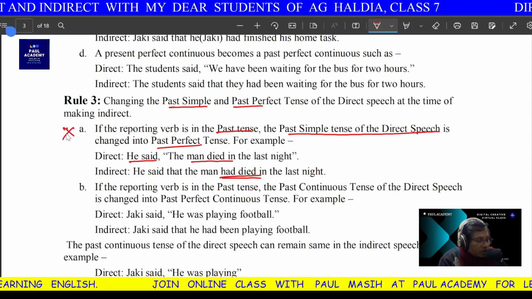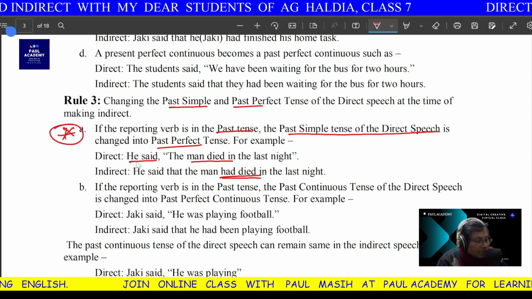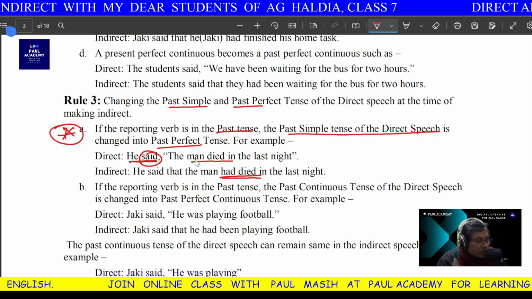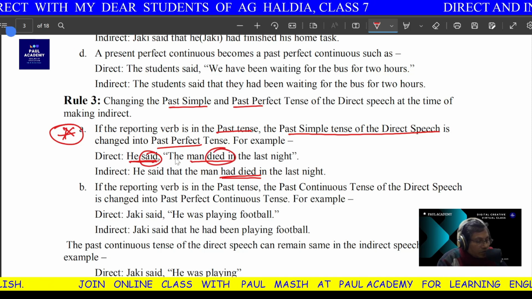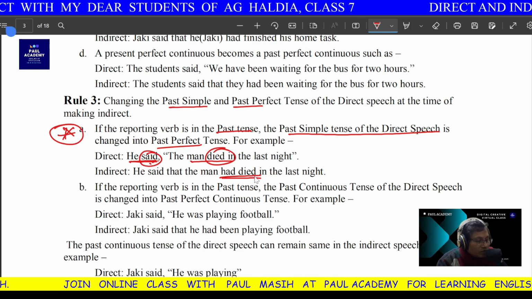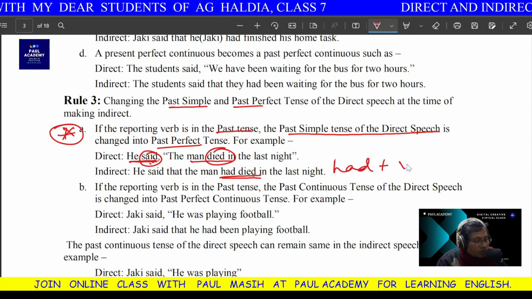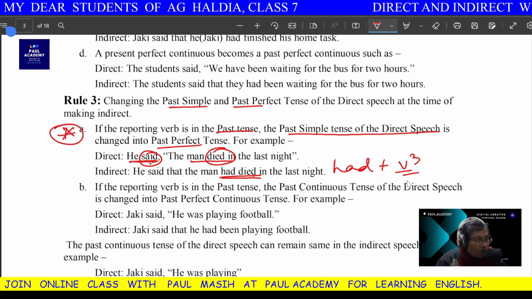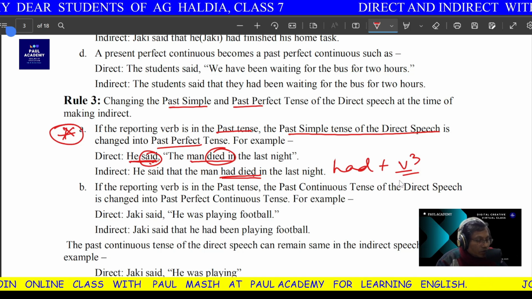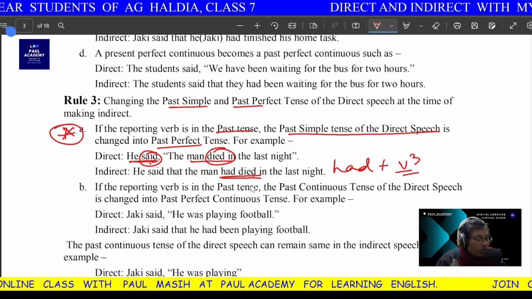I know this is the rule. Forget about the rule, just try to understand. He said, this is past tense, man died, past tense. So when there is past tense on both sides, inside will change into had plus V3. What is the meaning of V3? It is the past participle form of the verb, that means the third form of the verb. Die, died, died. Right? Don't be confused.